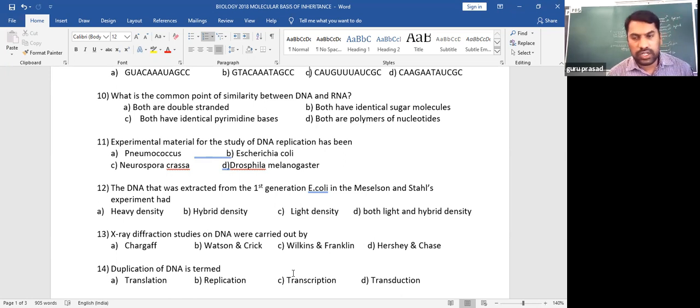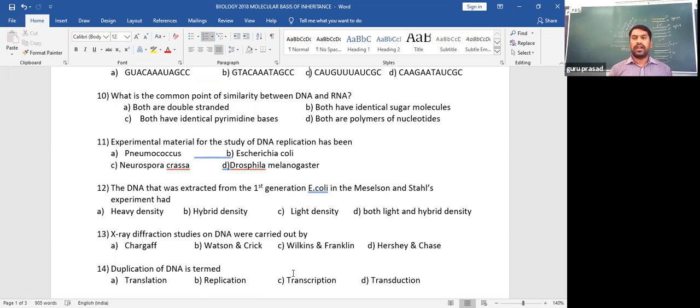Okay, next question. X-ray diffraction study on DNA was carried out by, of course, this experiment was done by Wilkins and Franklin. That is the direct question. So the X-ray diffraction method of study of DNA was carried out by Wilkins and Franklin.